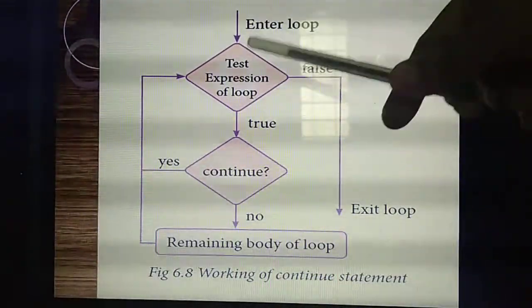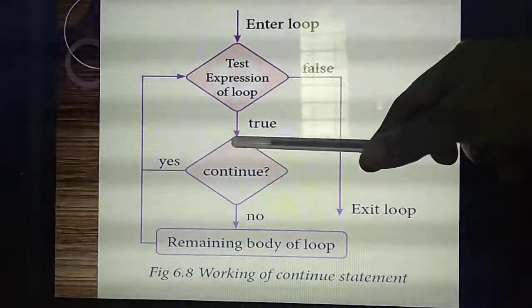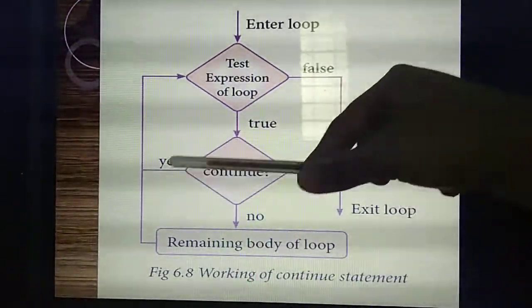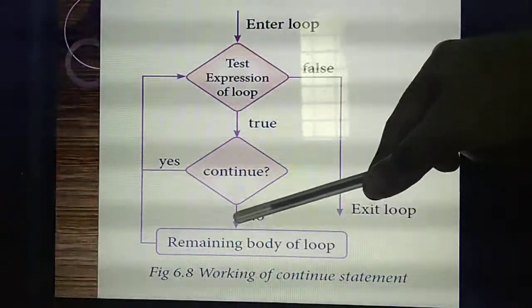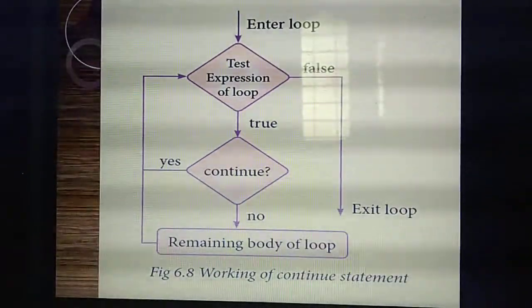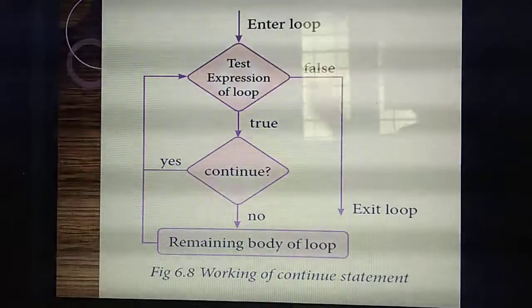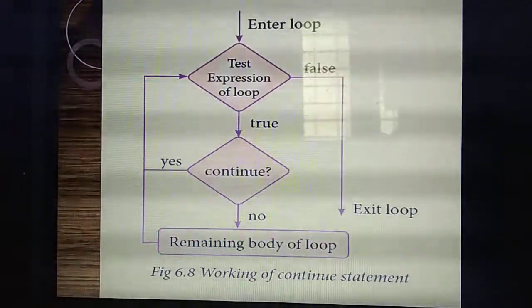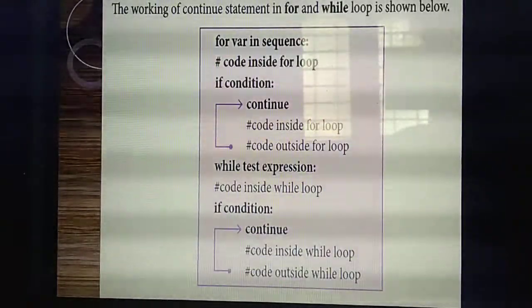Understand? You are checking some expression, and inside that condition you are giving continue. Continue means if the condition is satisfied, that part alone is skipped, and the remaining portions of the loop body will be executed. If the condition is false, the control flow goes outside of the loop. Understand? I will explain with an example program, then only you will understand.